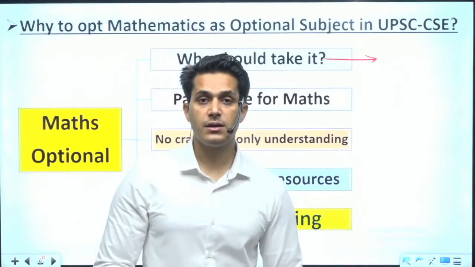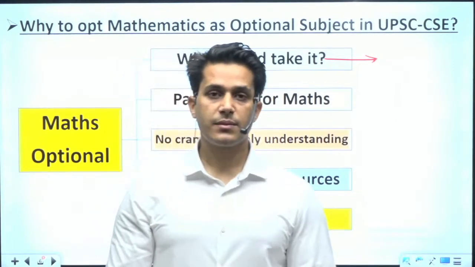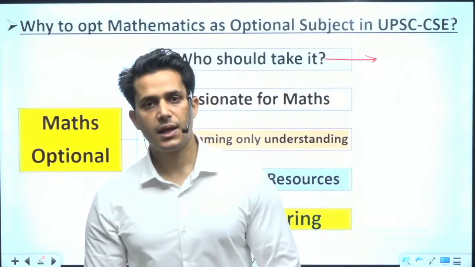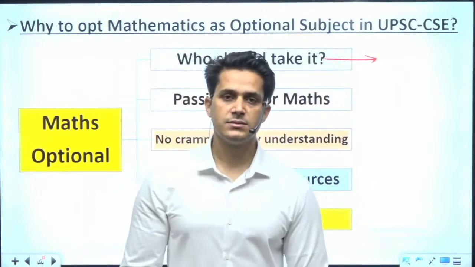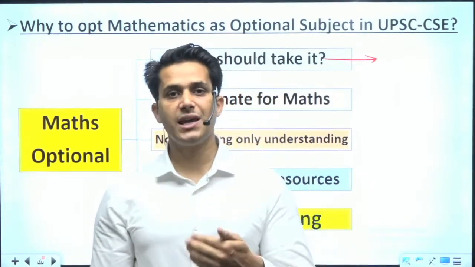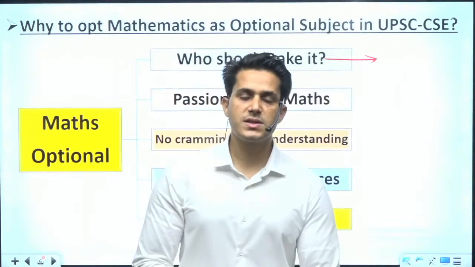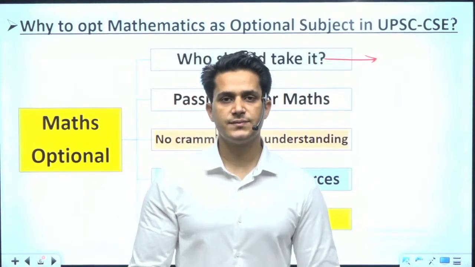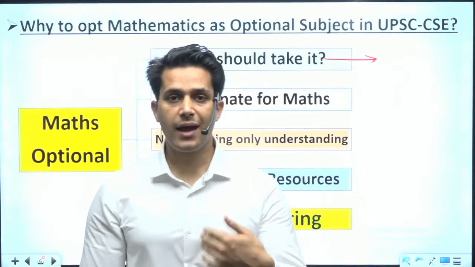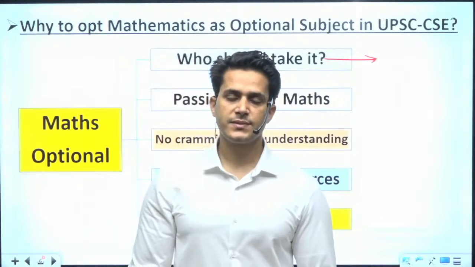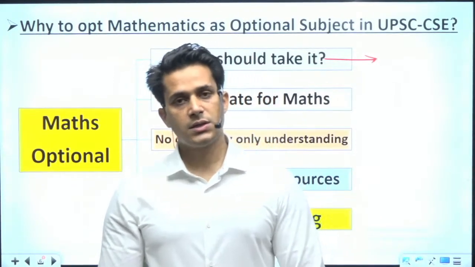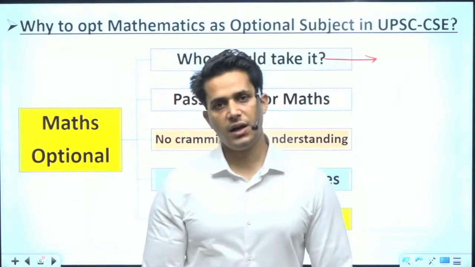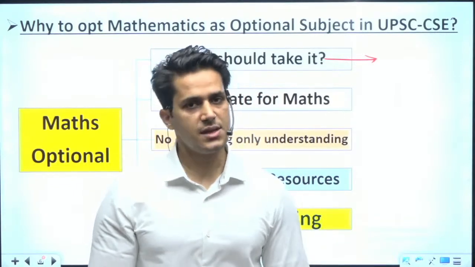And if you are a student from a mathematical background, just like you are an engineer, a BSc in maths, simple graduation, PCM or honors, if you studied mathematics in BA, in BCom, and in any other graduation course where mathematics is taught as a mainstream subject, as a core subject, then you can take mathematics optional in UPSC CSE.